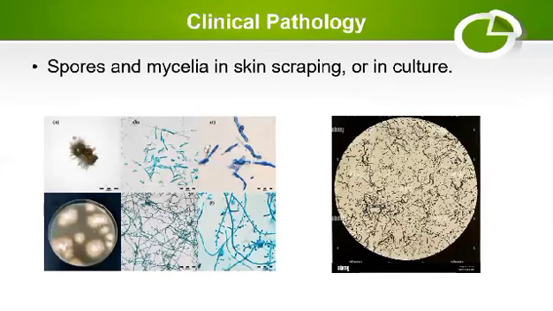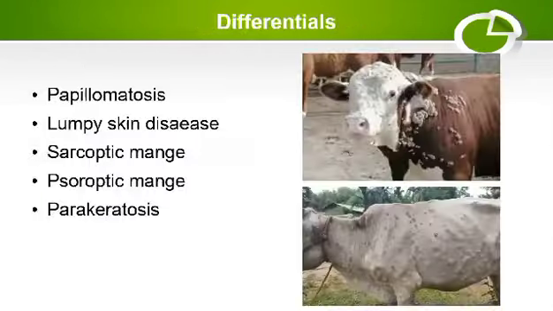And how do we diagnose this disease? With the help of a lab test, we will perform scraping of the lesions and look at these scrapings under the microscope. When we look at the scrapings under the microscope, we will be able to see the spores as well as mycelia of the fungus. And we can also go for culturing of this fungus. After culturing, we will stain the fungus, and after staining, we will see blue colored mycelia of that fungus under the microscope.